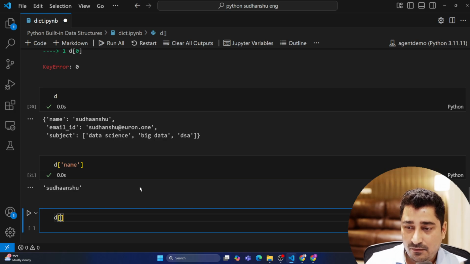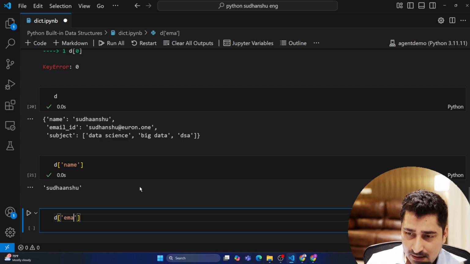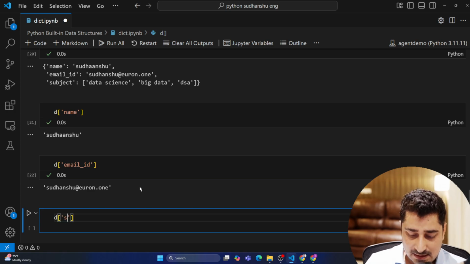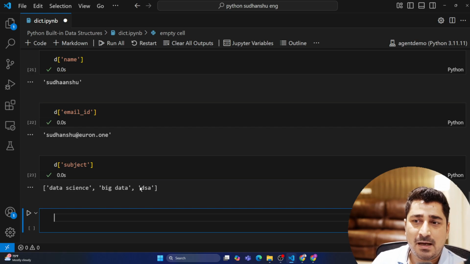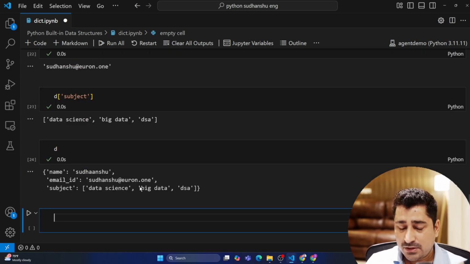The dictionary of, let's suppose I'm going to write email, EMAIL underscore ID, that is going to give me the corresponding one. If I write maybe subject, SUBJECT, it is going to give me the corresponding one. So you have to access the values of the dictionary with the help of their respective keys. Okay. This is fine. Now let's talk about adding something into the dictionary.